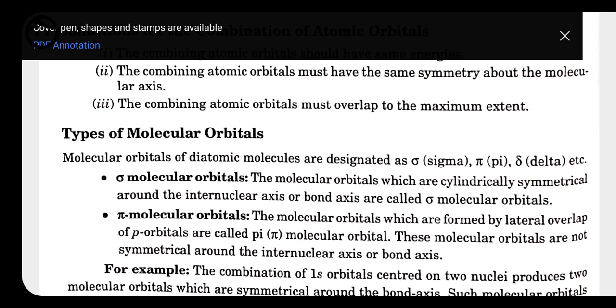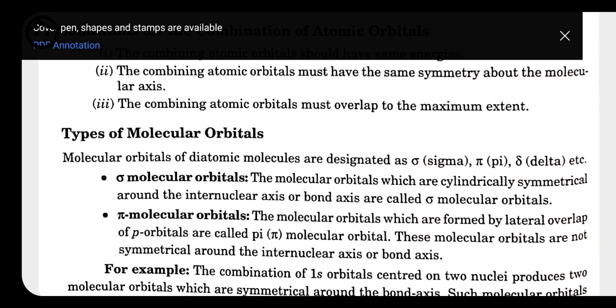The molecular orbitals are not symmetrical around the internuclear axis or bond axis. Whenever we have the formation of a sigma molecular orbital, two atomic orbitals overlap along the internuclear axis, and the molecular orbital which is formed is called a sigma. If two atomic orbitals overlap sidewise, the molecular orbital formed is called a pi molecular orbital.